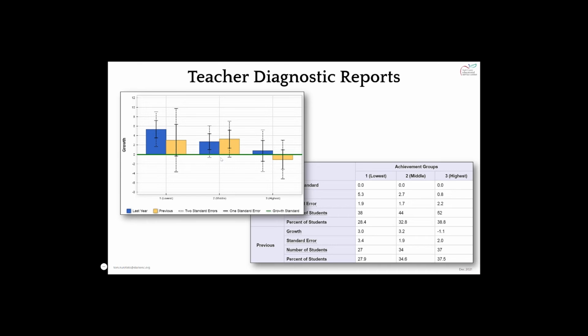Again, the green line is the expected growth, which is always represented as 0. And we have our solid line, which is 1 standard deviation, and the dotted line, which represents 2 standard deviations. When we're looking at diagnostic reports, we like to look at the solid line the most.